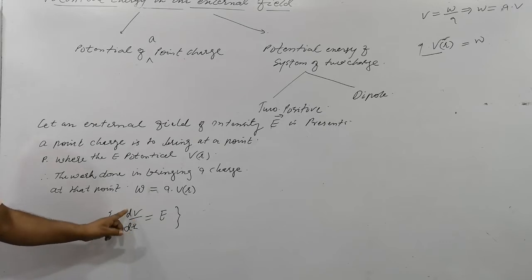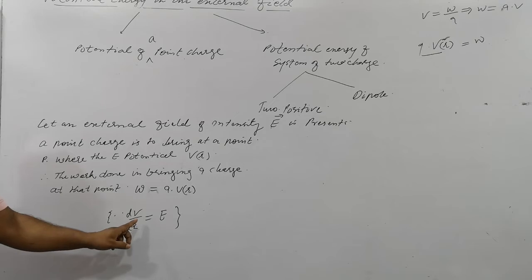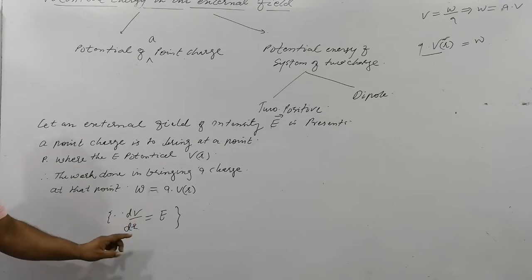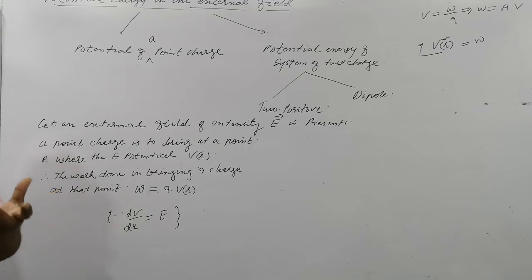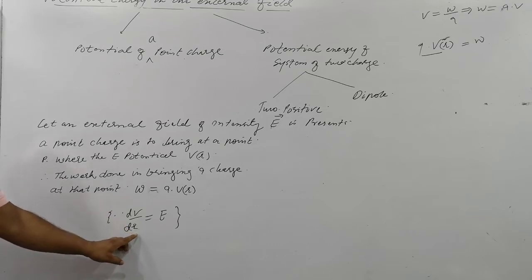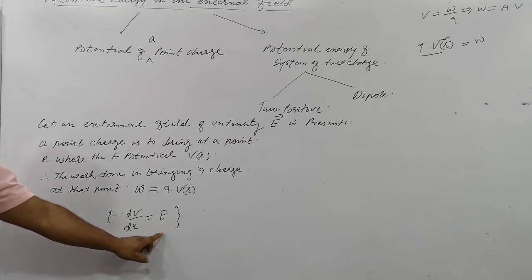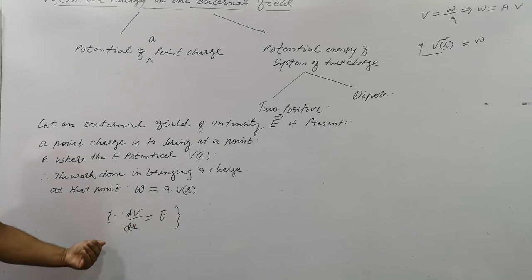That is, if you differentiate the potential equation with respect to position, and at R you find the value, some range you will find. Range is mathematical language I am speaking. By putting the value R equal to something in the function, you will obtain the electric field at that point. The derivative of potential is the electric field.